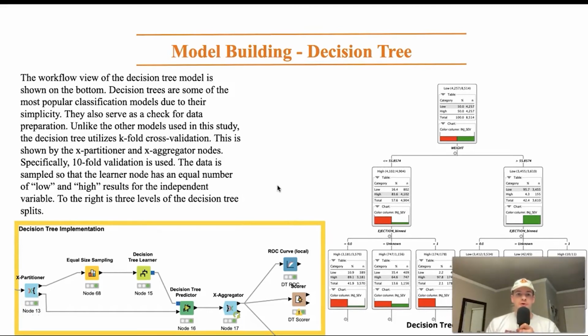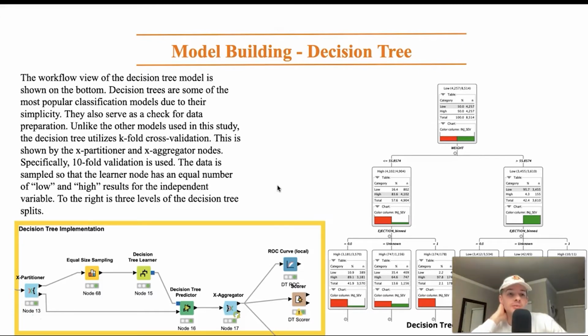Hello, my name is Parker. I'm going to be walking you through the model building process of our study. The first model that we used was a decision tree. On the right, you'll see a decision tree view with 3 levels and splits. And at the bottom left, you'll see an overview of our KNIME workflow with the decision tree.